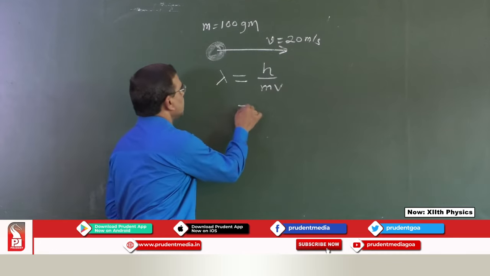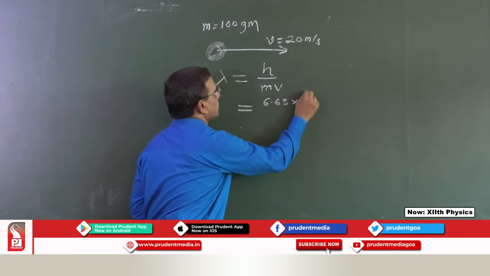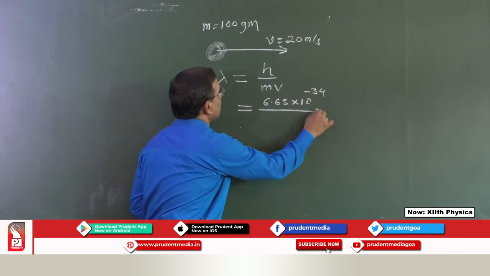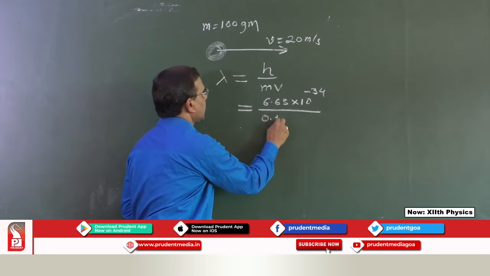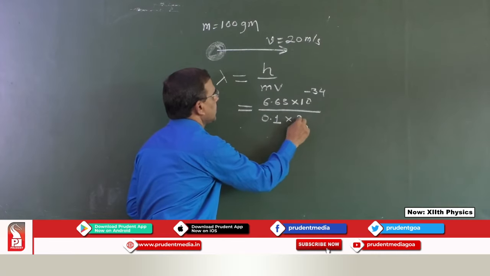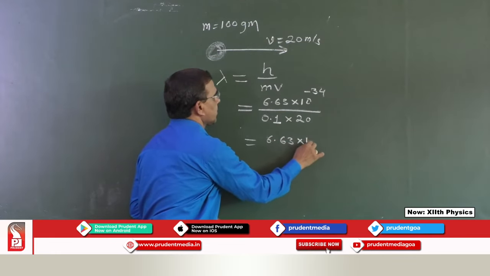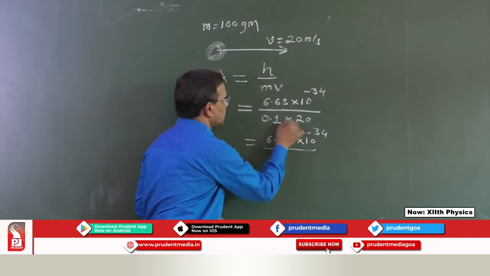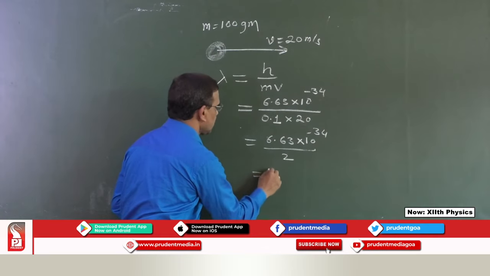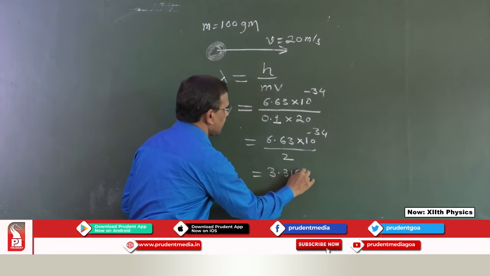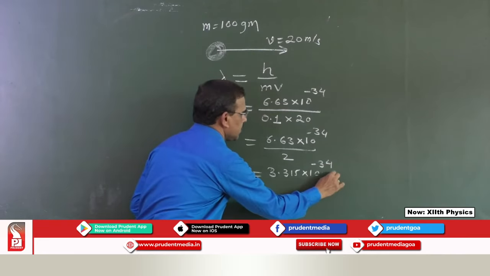If we substitute these values, h is 6.63 into 10 raised to minus 34. For the ball, let us say mass is 100 grams, that means it is 0.1 kilogram multiplied by velocity 20. So, this will be equal to 6.63 into 10 raised to minus 34 divided by 2, and that will be equal to 3.315 into 10 raised to minus 34, and that will be in meters.